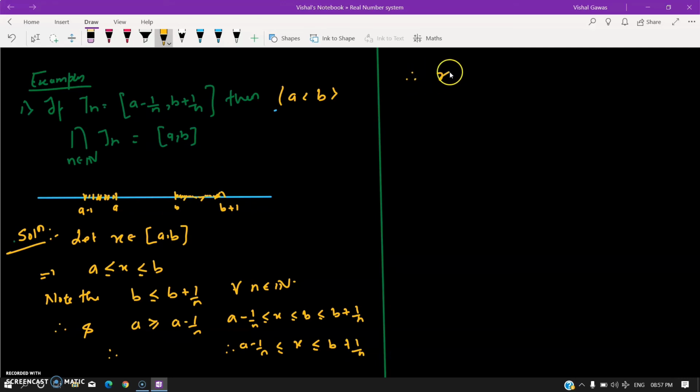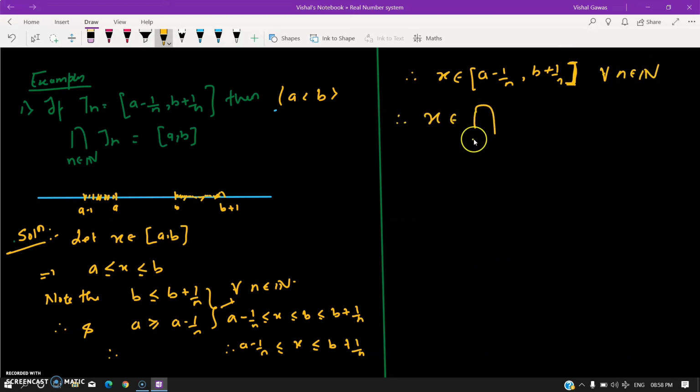Therefore, x belongs to the closed interval a minus 1 by n, b plus 1 by n, and this is true for every n in N, right? Both inequalities are true for every n in N. Therefore, x belongs to the intersection over n in N of J_n. Therefore, a comma b becomes a subset of the intersection of J_n.